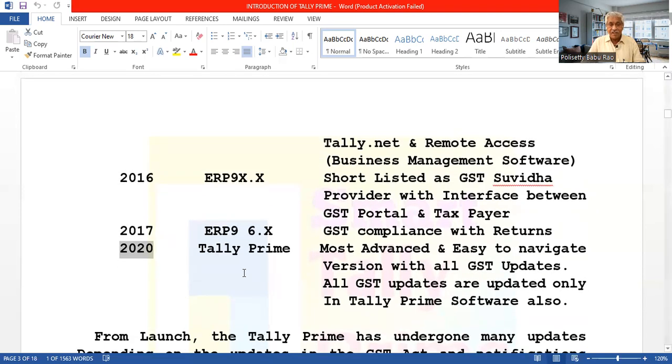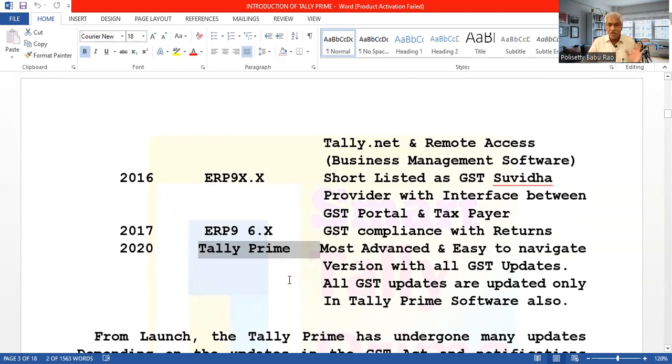All the updates from 2017 to 2020, everything, are incorporated in Tally Prime. All the GST updates are updated only in Tally Prime software. But in Tally ERP9, from November 2020, when Tally Prime was introduced, ERP9 is not updated.